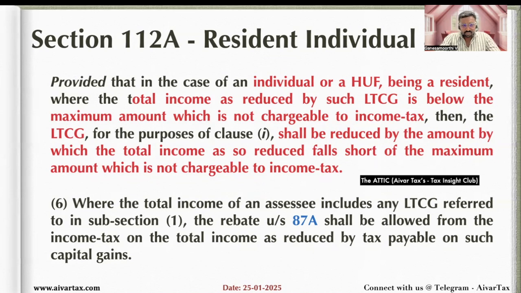Another point is that rebate under section 87A is not applicable to long-term capital gain. If you have a total income including long-term capital gain, we have to reduce the long-term capital gain from the total income, then calculate rebate under section 87A, then add the long-term capital gain back to know the tax payable.